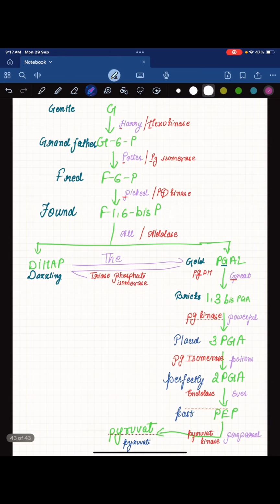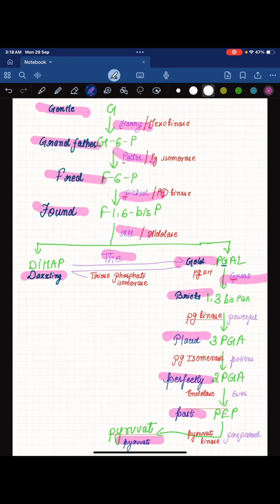of the cell. So as promised, we will also see the mnemonics or the tricks to remember the substrate as well as enzymes of the reaction. So it is gentle grandfather, Fred found dazzling gold, bricks placed perfectly past pyruvate. So if you just try speaking it aloud, you will be able to remember all the tricks as well as all the substrate. And for the enzymes, it is Harry Potter picked all the great powerful potions ever prepared. I hope you all know Harry Potter.